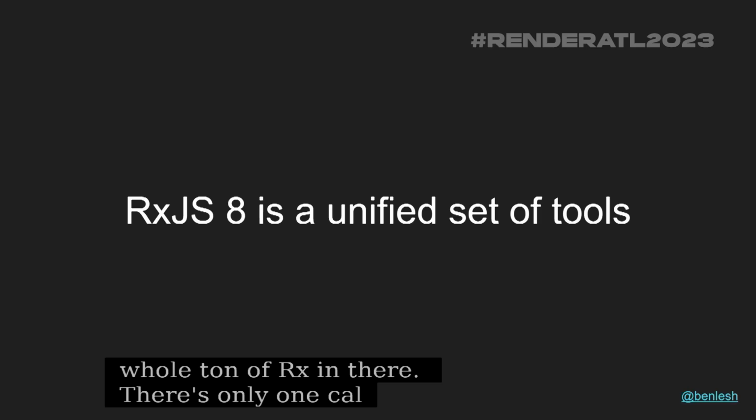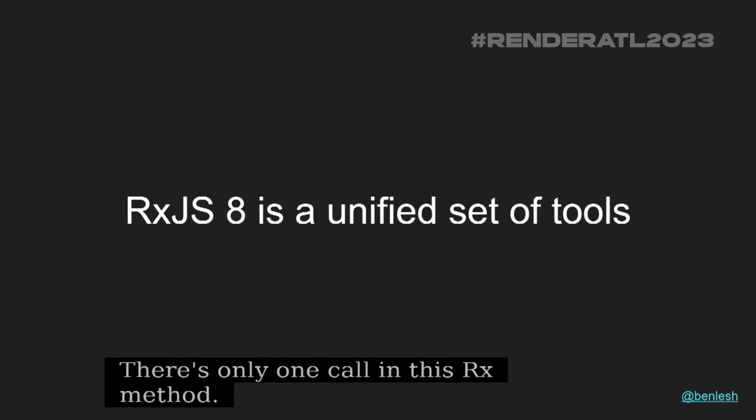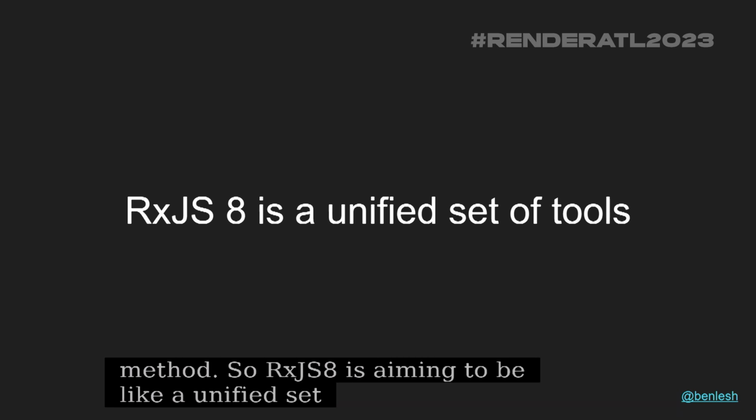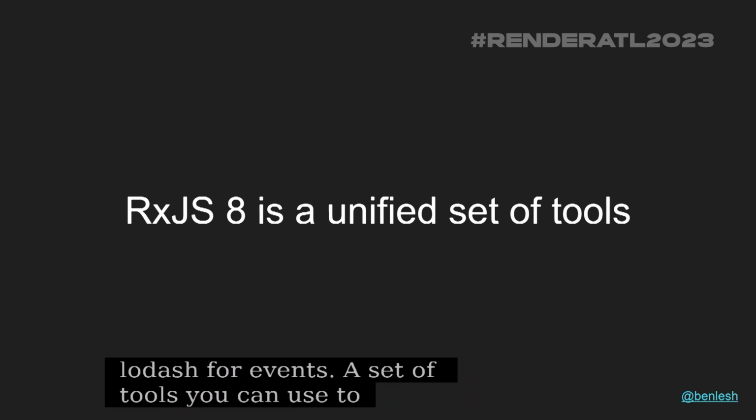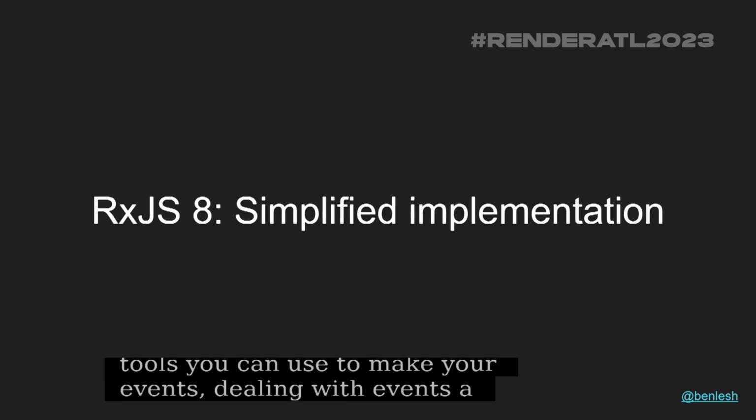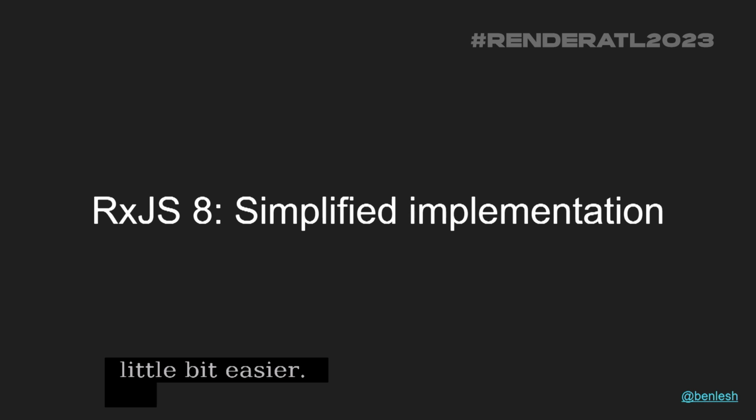And RxJS is able to just deal with stream readers, so you can use RxJS to just wrap that reader, and all of a sudden you can use a for await loop, and it's done. So it just provides a layer of interop. There's not a whole ton of Rx in there. In fact, there's only one call to this Rx method. So RxJS 8 is aiming to be like a unified set of tools, a true Lodash for events. Like, here's a set of tools you can use to make dealing with events a little bit easier.